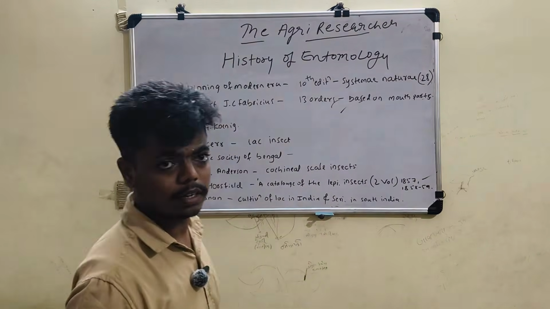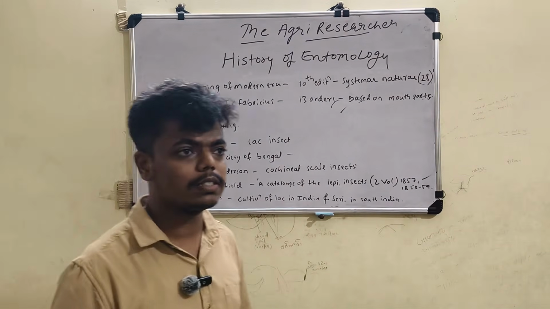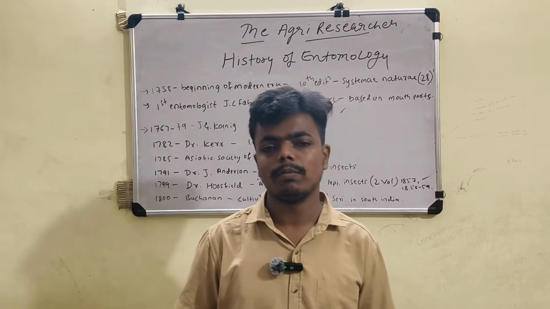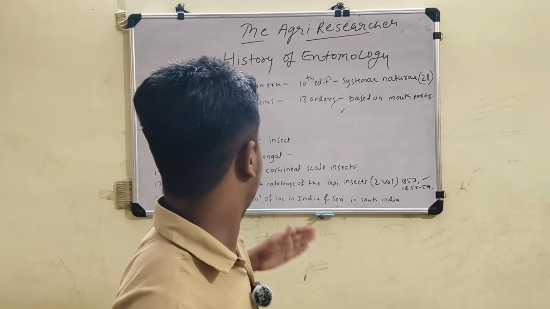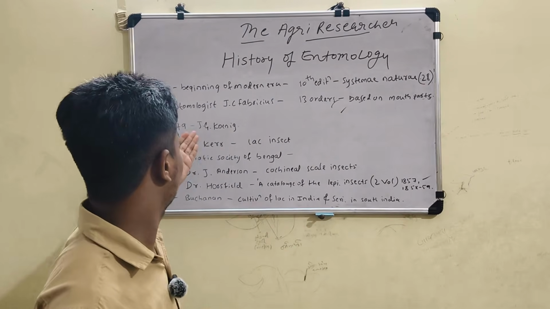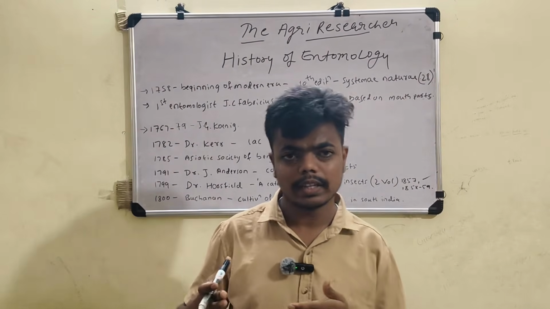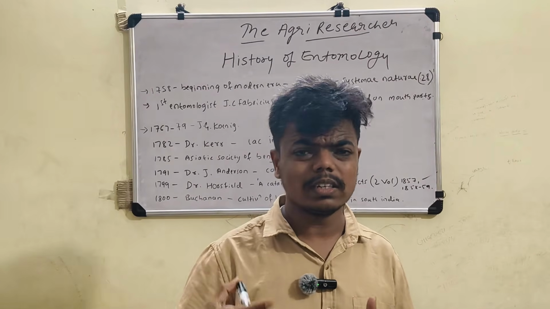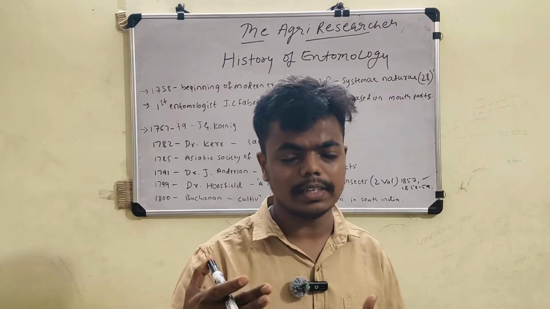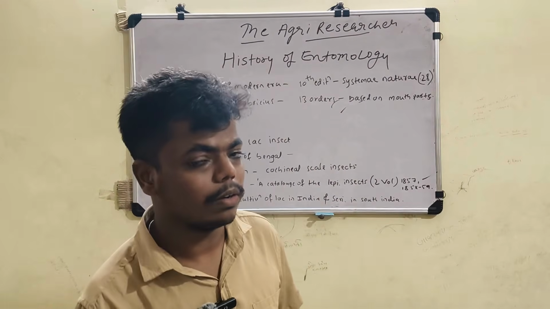And next come to 1767 and 1779. J.G. Koenig is one more scientist from Denmark. He was a friend of Carl Linnaeus and J.C. Fabricius, and a student of Carl Linnaeus. J.G. Koenig also studied and classified the insects and named them. Remembering Carl Linnaeus, the red cotton bug was given his name as a scientific name.